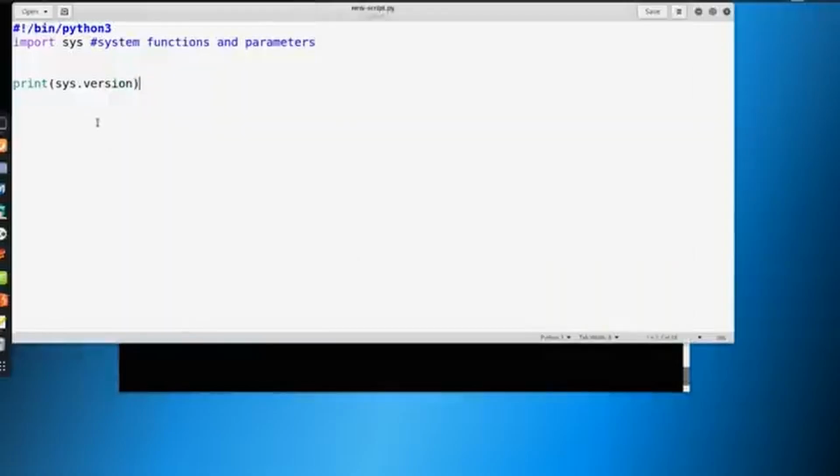Why did this work? This worked because sys does not by default come imported. Some items are already built in by default. Sys is not one of them, but sys is very important, and we're going to use it over and over again. So you're going to see it a lot. One of the most frequent, if not the most frequent, along with OS, is another one, import OS. You're going to see a lot of that over and over. So why are we going to see this? Well, we have things like argv. So argv is arguments.